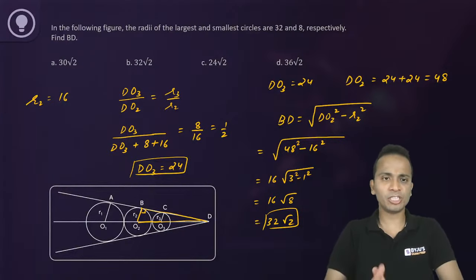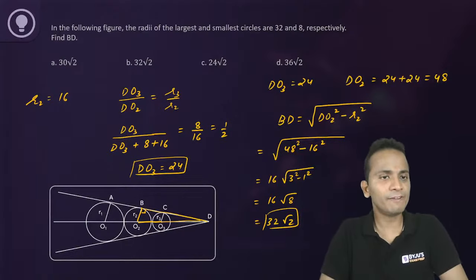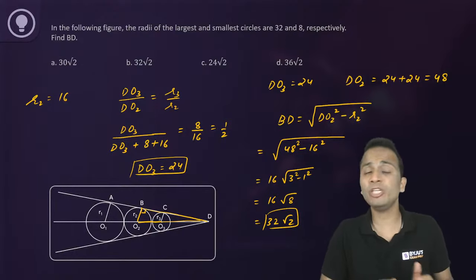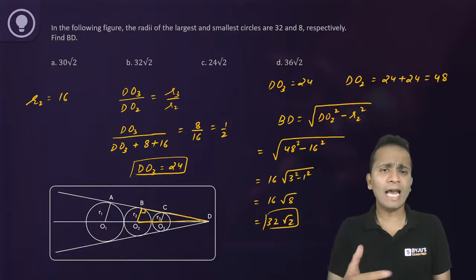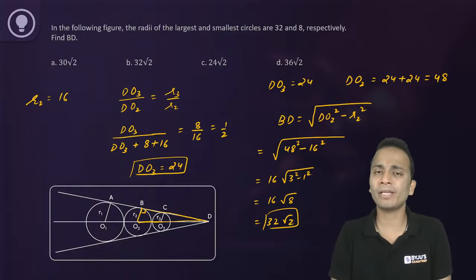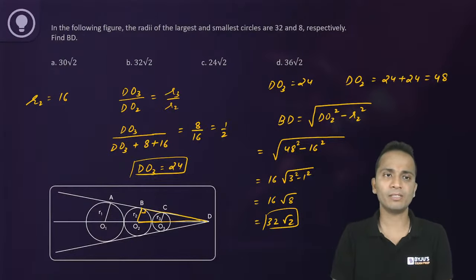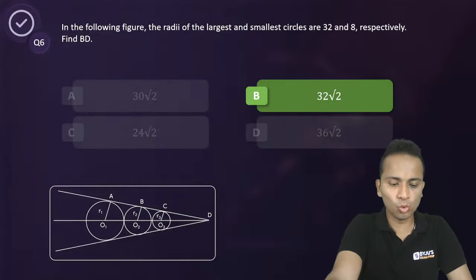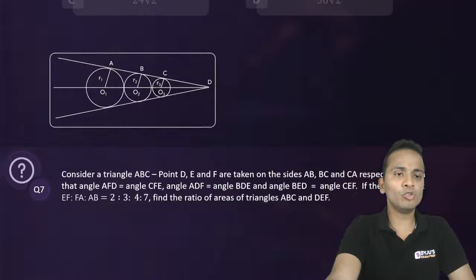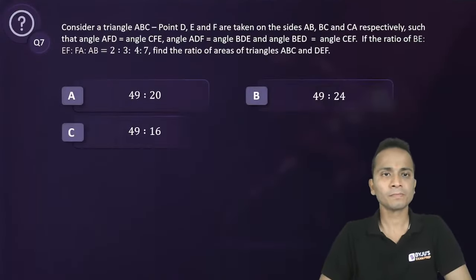Right? A simple question again. Not a very difficult concept. Just to save your time, you need to know that R1, R2, R3 will be in geometric progression, and then the rest is similar triangles and right angle triangles. So the answer for this question will be option B, that is 32 root 2. Let's move on to the next question, question number 7.